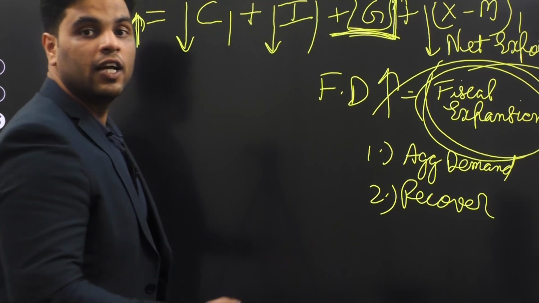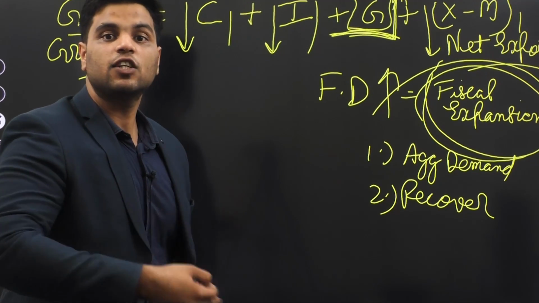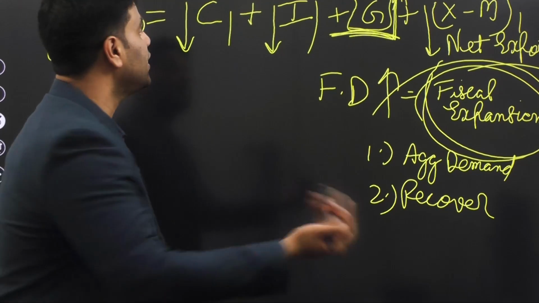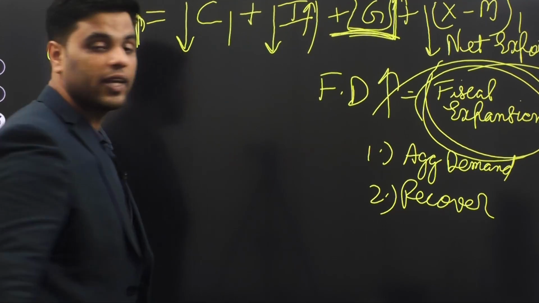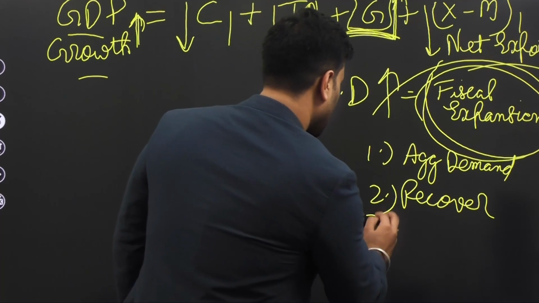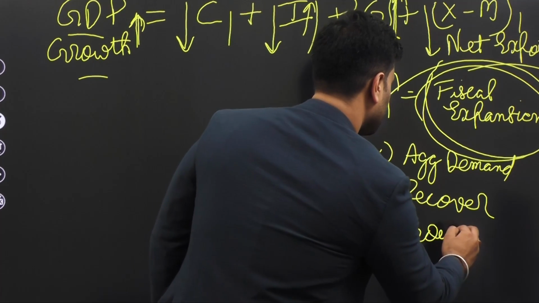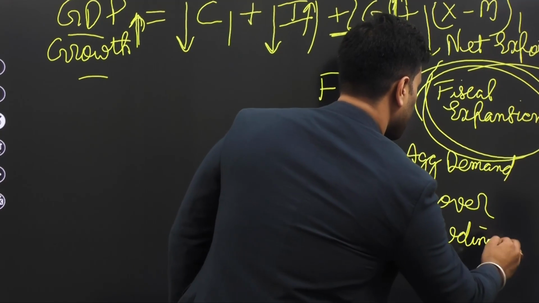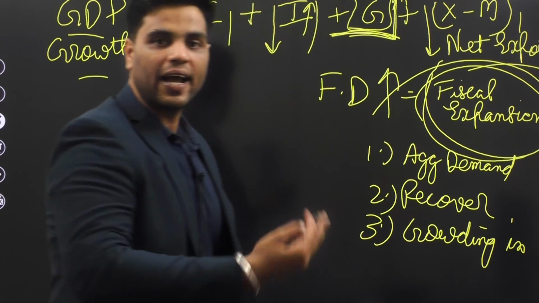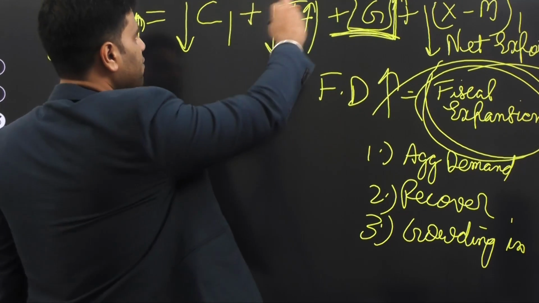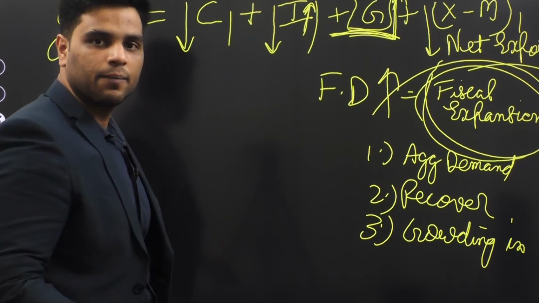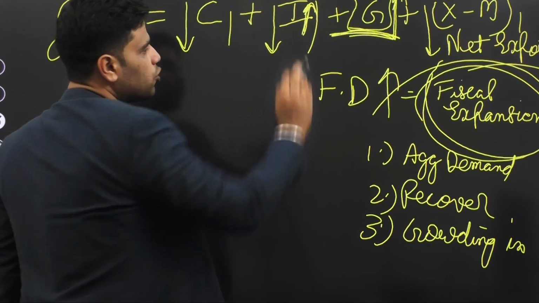Economy starts to recover, then private investors also gain some confidence, and therefore investment spending also starts to increase. This is known as crowding in of private investment. So when government is spending more and aggregate demand levels are rising, private investors are also encouraged to invest, right? So private investment also increases.